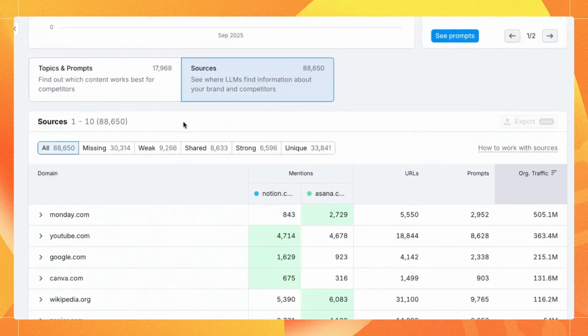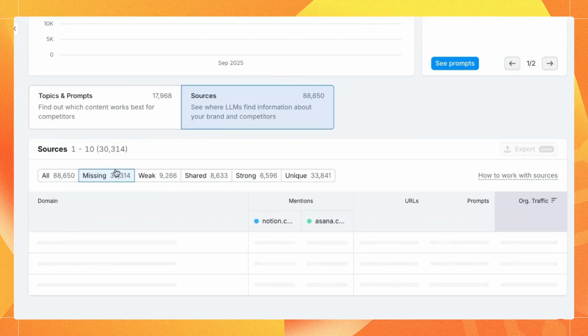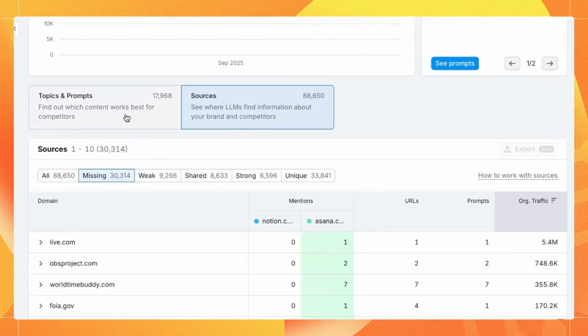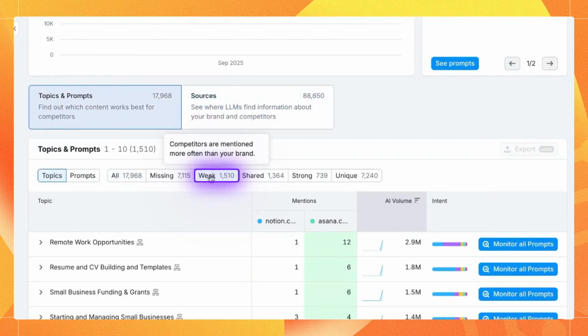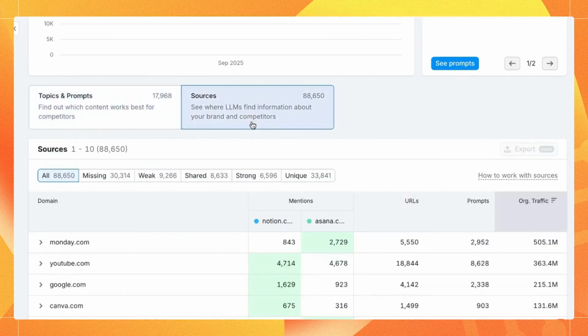Finally, I'll also show you that in addition to looking at places where your brand is missing in terms of either sources or topics and prompts, you can also look at weaknesses. So topics and prompts where your brand is weak and your competitor is strong, and also sources where your competitor is strong and you, as a brand, in this case Notion, are weak.